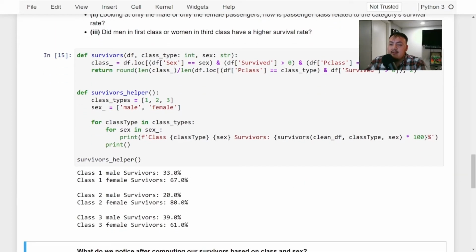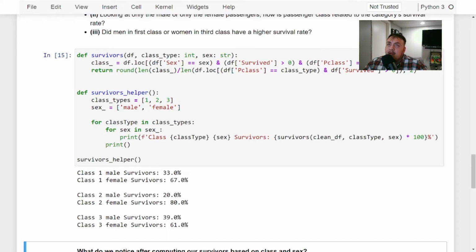Cool. So we see class 1 male survivors 33%, class 1 female survivors 67%, class 2 male survivors 20%, class 2 female survivors 80%, class 3 male survivors 39%, and class 3 female survivors 61%. It seems pretty reasonable. Cool.